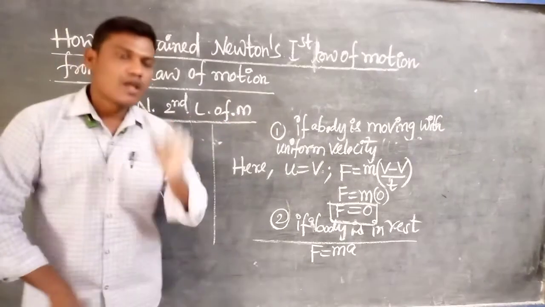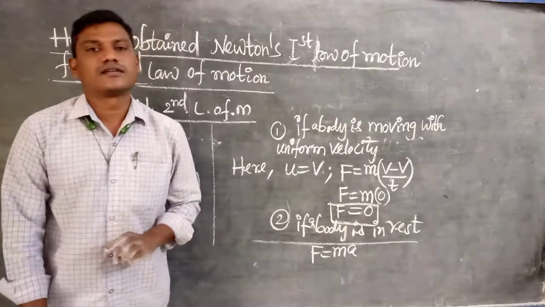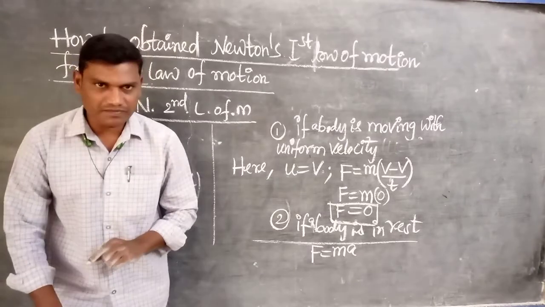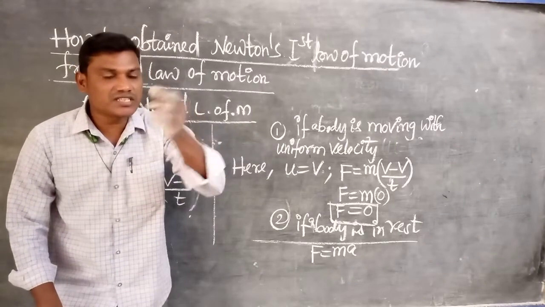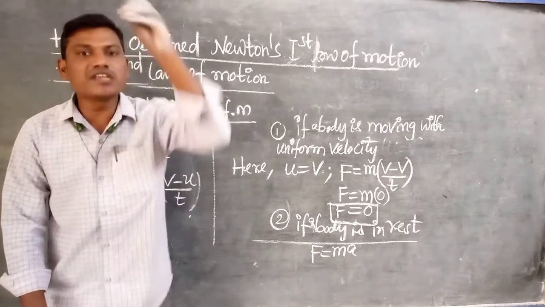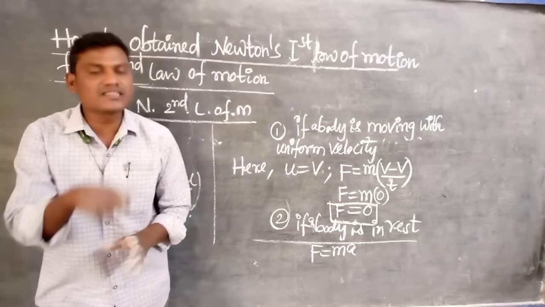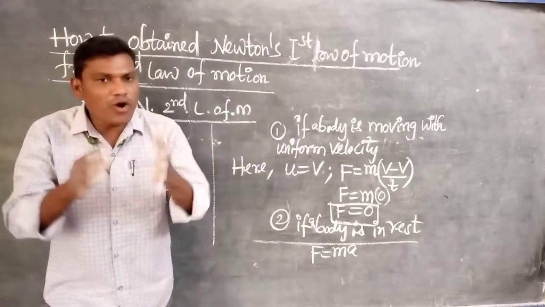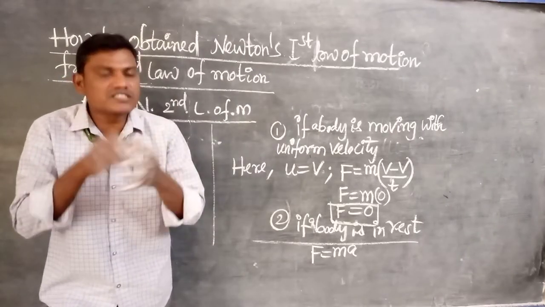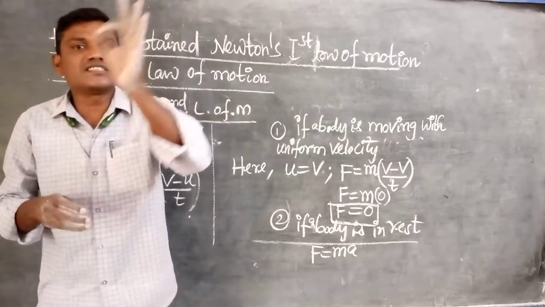We know that. What is meant by acceleration? The change in velocity is called acceleration. Means if the velocity changes, that is called acceleration. When a body is in motion, only at that time its velocity changes by the acting force. But here the body is in the rest position. What is the meaning of that? It is not in motion, so its velocity is 0.